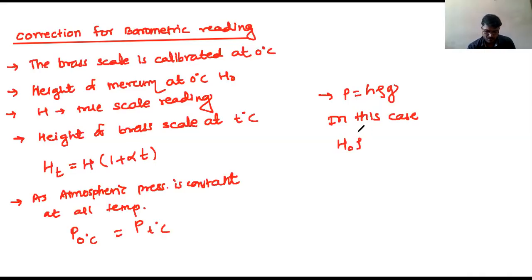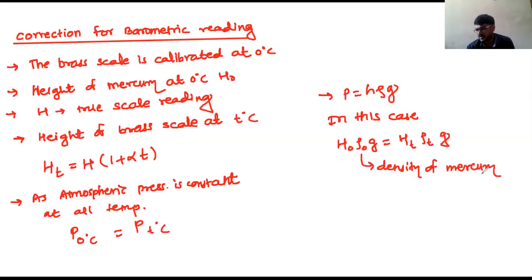H0 rho 0 into G should be equal to HT into rho T into G, because as I already told you, pressure at 0 degrees Celsius is equal to pressure at T degrees Celsius. Therefore, we are getting this. What is this rho 0? Density of mercury at 0 degrees Celsius. And this one is what? At T degrees Celsius. Remember.